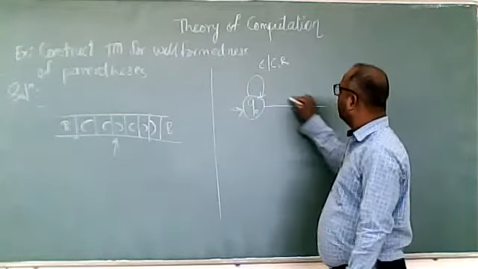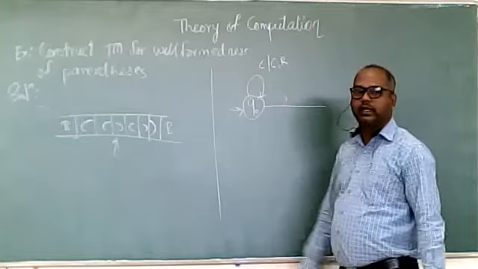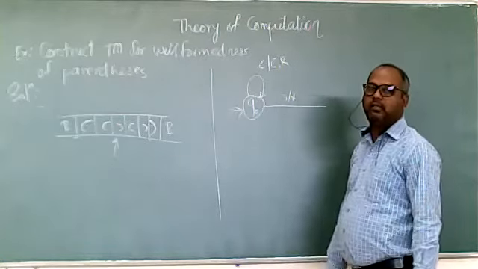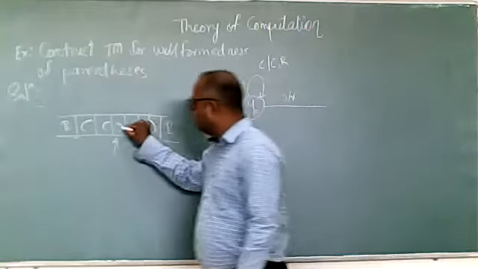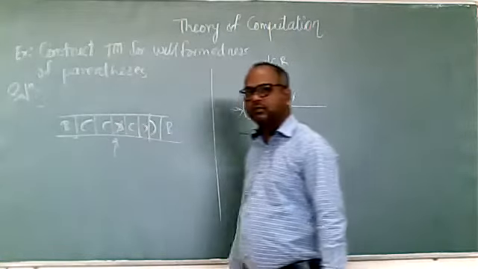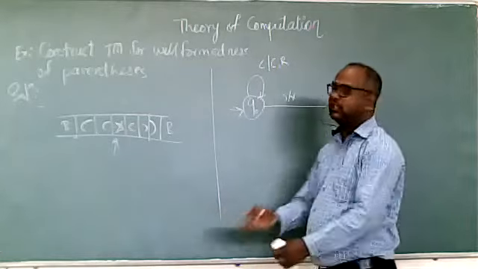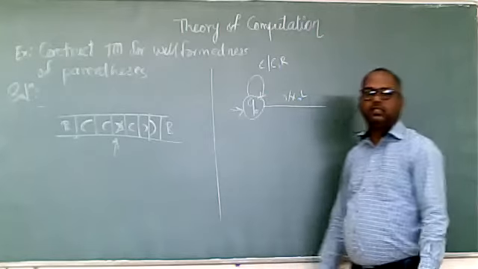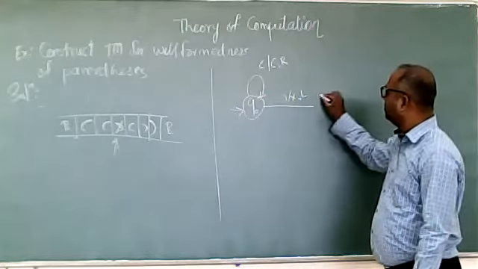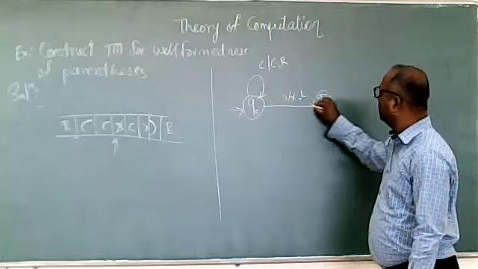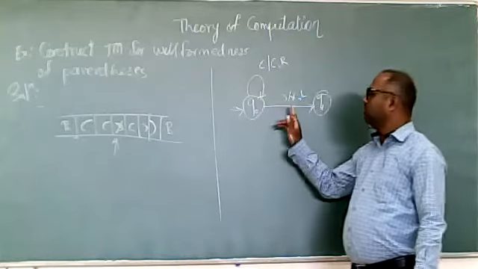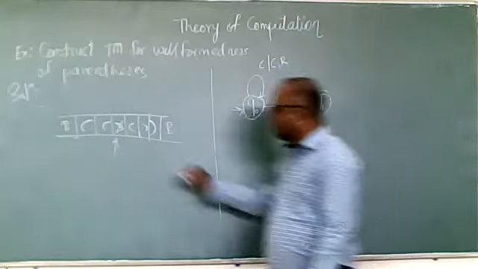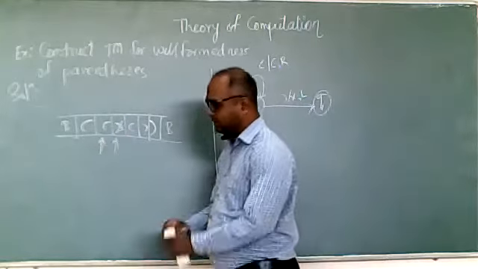Now the head is at the closing bracket. If we are getting a closing bracket, replace it with X and change the direction towards the left. So we are moving to Q1 by replacing the closing bracket with X and changing the direction of the head. Now the head will point towards here.